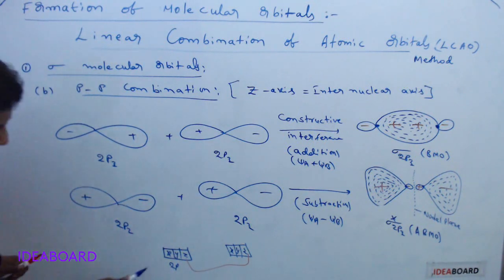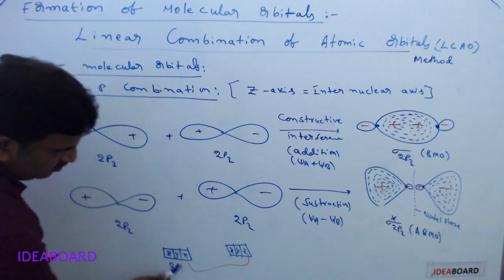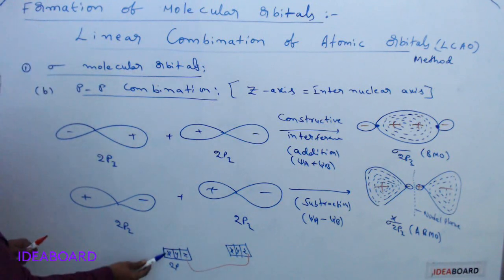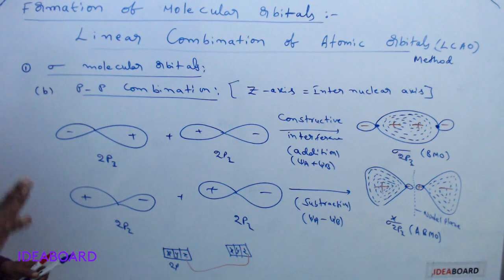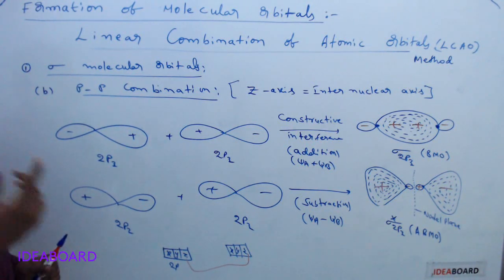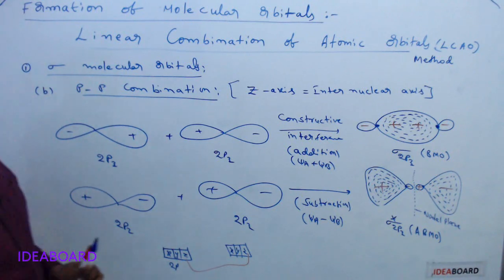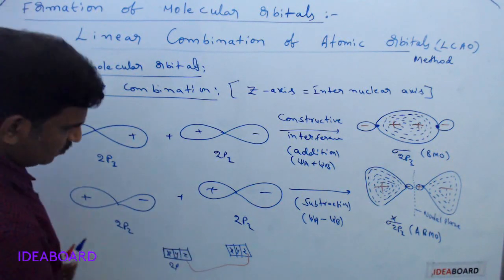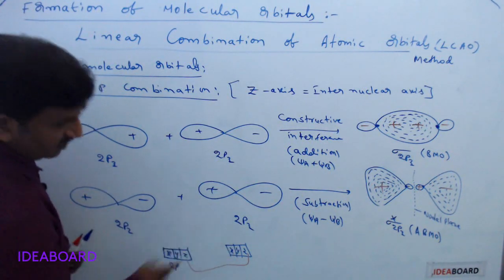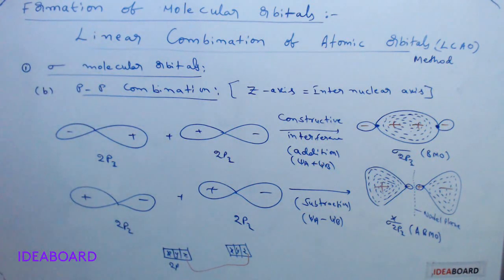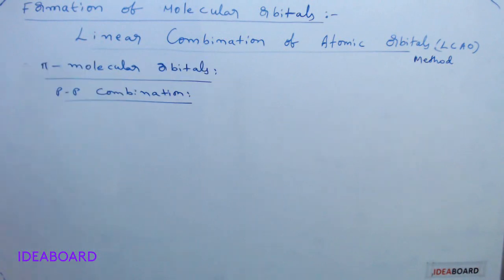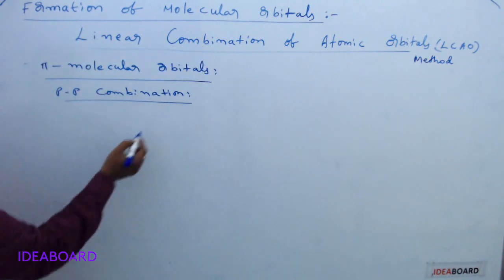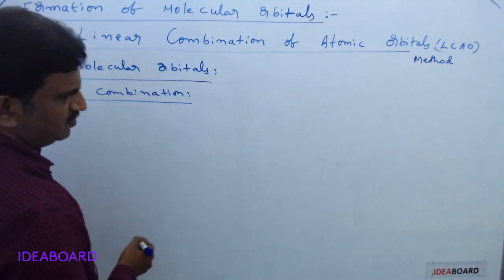After the sigma bond formation between the two p orbitals, the remaining two orbitals will make only pi bonds. They never form sigma bonds. After sigma bond formation, the remaining bonds between two atoms are always pi bonds only. So between XX and between YY, we will write pi bonds. So next is pi molecular orbitals. So the PP combination only forms pi molecular orbitals.